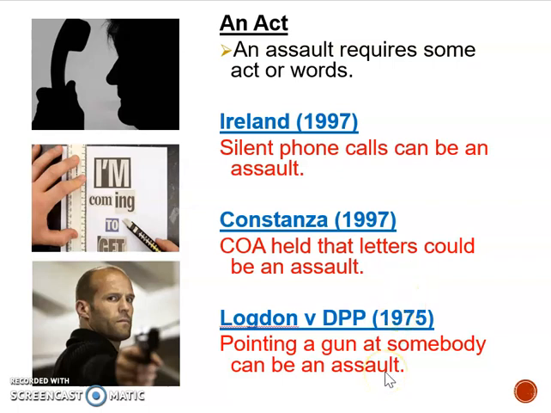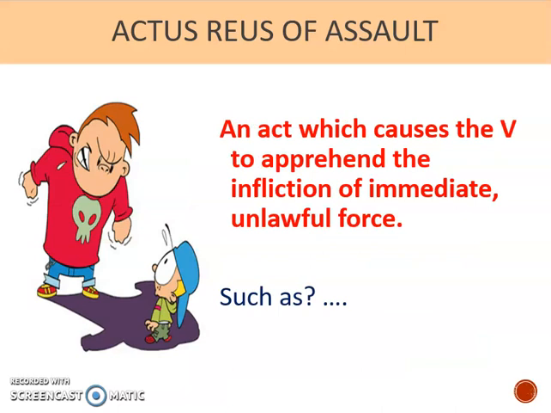Logged in case example, pointing a gun at someone can be an assault. I should point out here, it's imperative for assault that the victim is scared. So as long as the person thinks that the gun is loaded and they're genuinely scared, that can be an assault. If, however, they know it's a toy gun, so they're not scared, then it's not an assault, but we have to have fear.